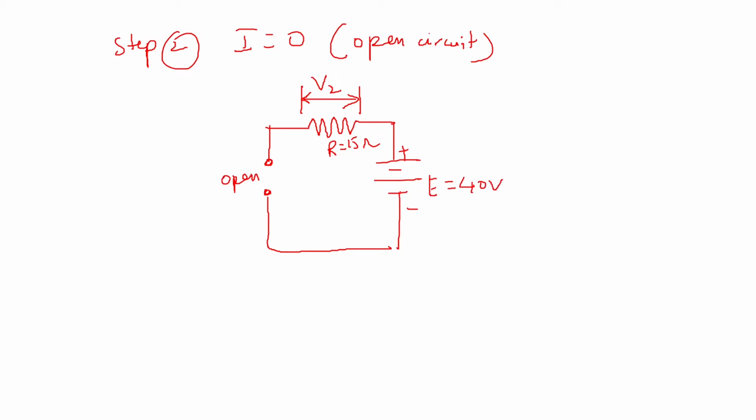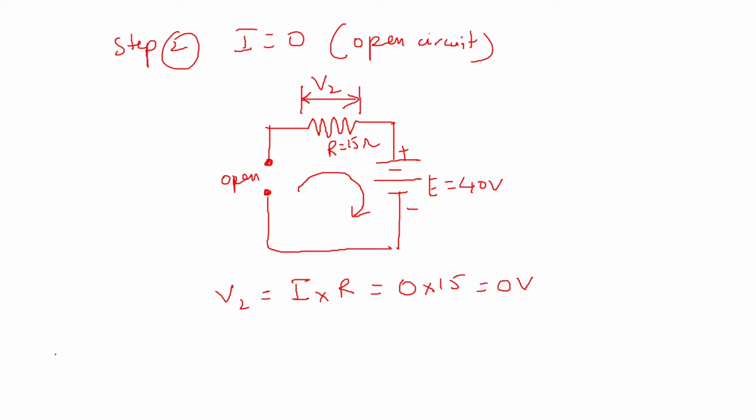Now in this case, if you want to find V2, V2 will be nothing but the current which is flowing through this multiplied by the resistance of 15 ohms. Now because this is an open circuit, the current which is flowing will be 0. So here V2 will be given as the current I times R, and I is 0 because it is an open circuit, multiplied by 15 ohms, which is nothing but 0 volts.